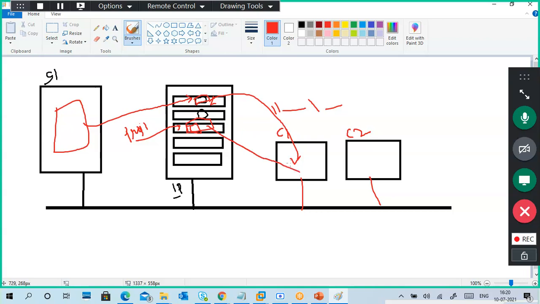So they can access this data from here, from their system. They can copy the data, or if they want to put some data inside, they are able to put it. So like that, it is a common access thing. It means it is a centralized storage.